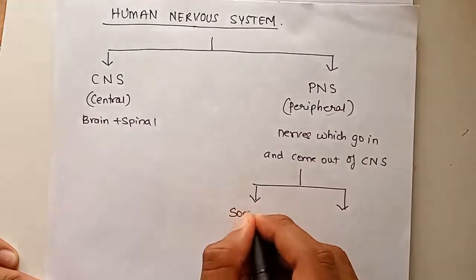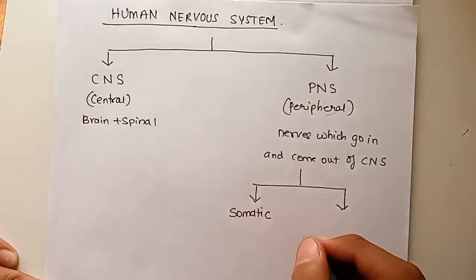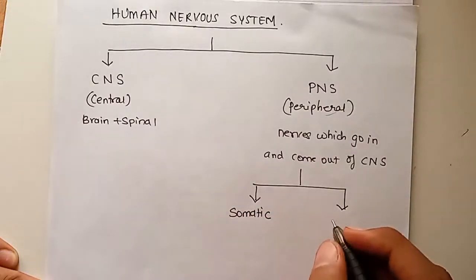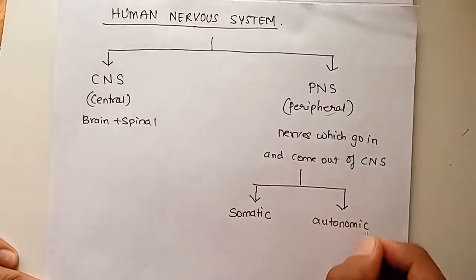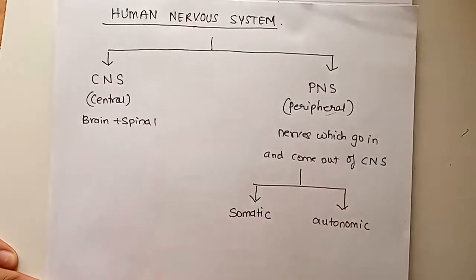There is somatic nervous system and autonomic nervous system. Somatic nervous system and autonomic nervous system.